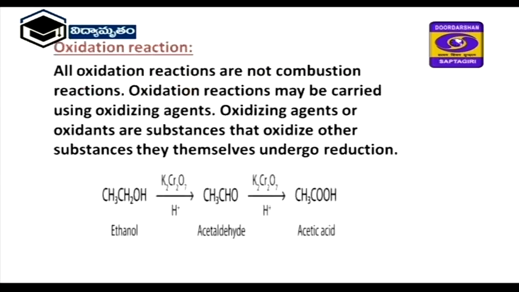Next one, oxidation reaction. Generally, we consider combustion reaction as an oxidation reaction, but not all oxidation reactions are combustion reactions. Removal of hydrogen is also called an oxidation reaction. Here you observe that ethanol, in the presence of potassium dichromate, is converted into acetaldehyde. After that it forms acetic acid.